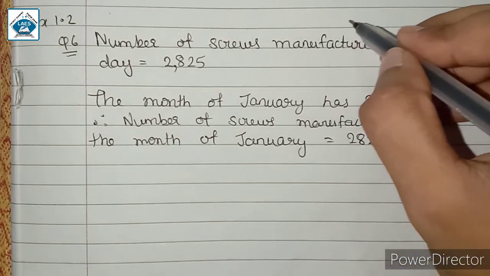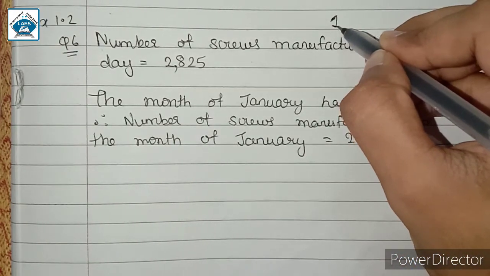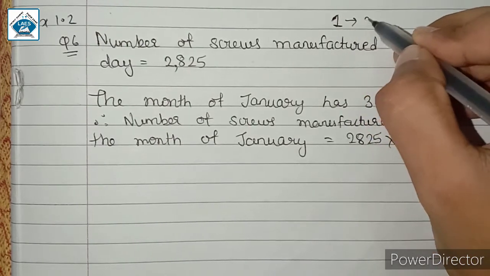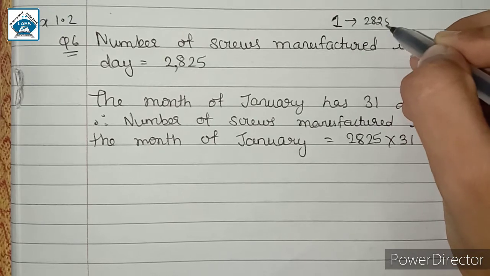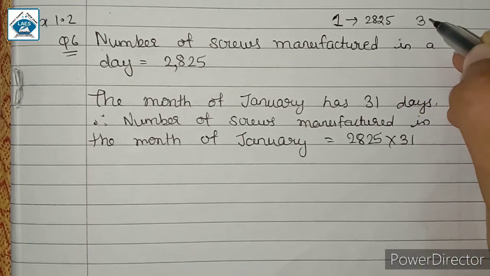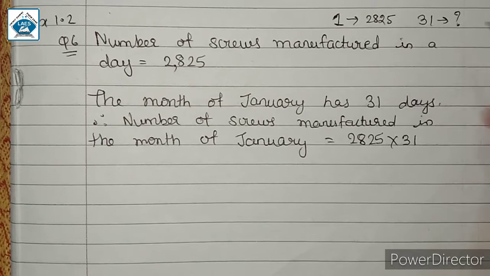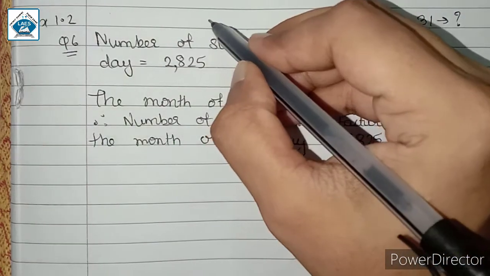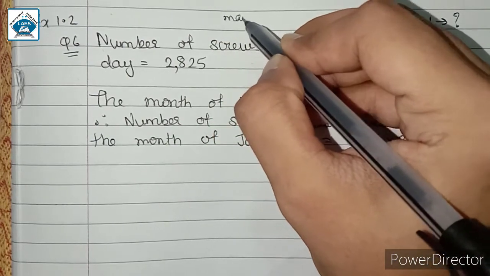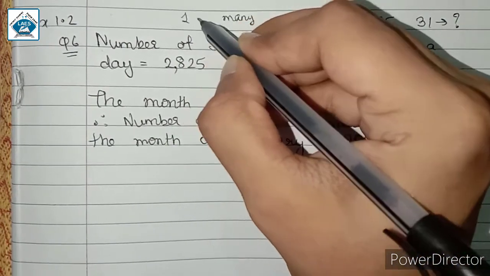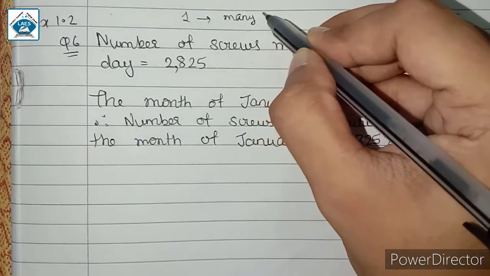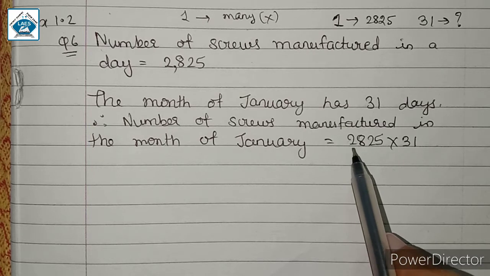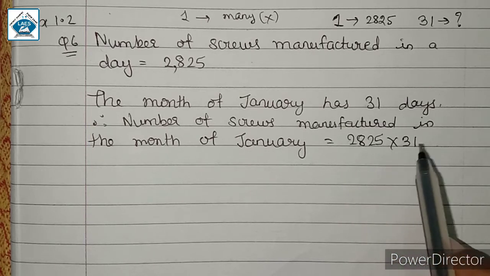Over here, the number of screws manufactured in one day is given, which is equal to 2825, and we are asked for 31 days, how many screws can be manufactured in 31 days. So always remember, when one quantity is given and many quantities are asked, then always we have to multiply. So over here we will be multiplying 2825 into 31.